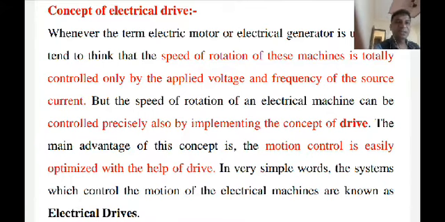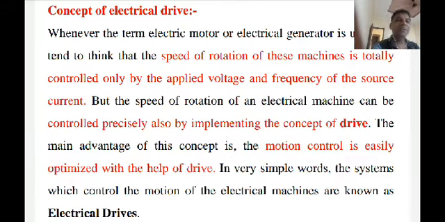While the voltage decreases, the speed of the machine also decreases. And if you increase the armature voltage, the speed of the motor also increases. So armature voltage is directly proportional to the speed of the machine, and you can easily control the speed by using this method.